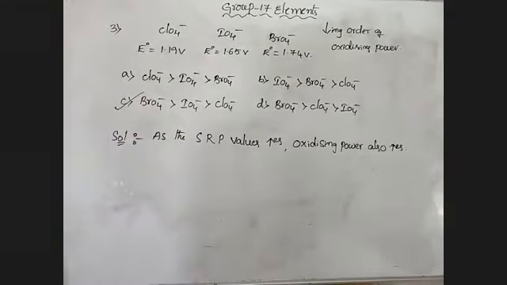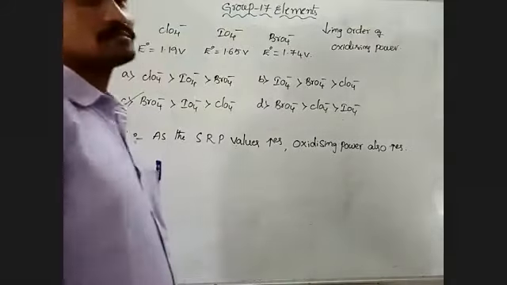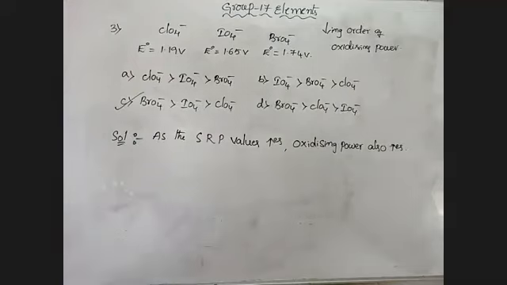Note this problem: SRP value is directly proportional to the oxidizing power.